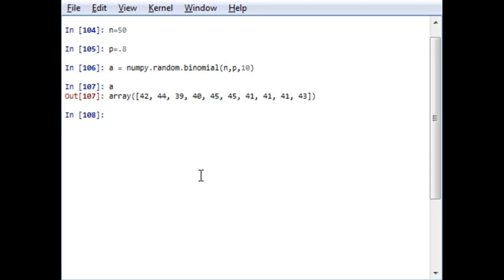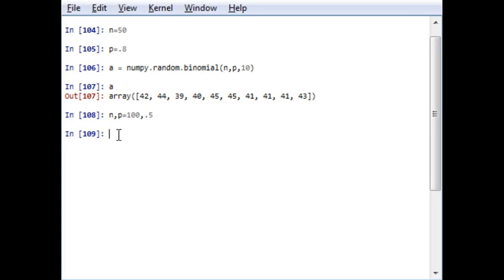This is the binomial distribution of the current case in which we have considered 50 trials and probability of success is 80%. Now if I want to convert this 50 trials to, let's say, instead of 50 I will go for 100 trials and the probability of success is 50% only. So n and p will be changed.